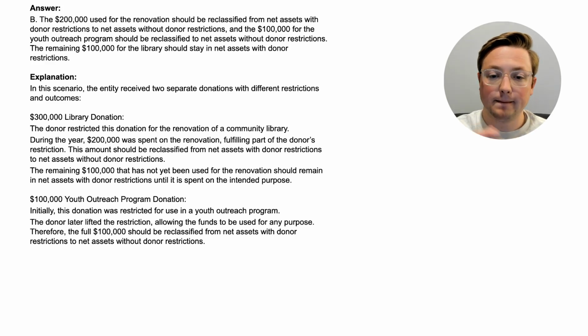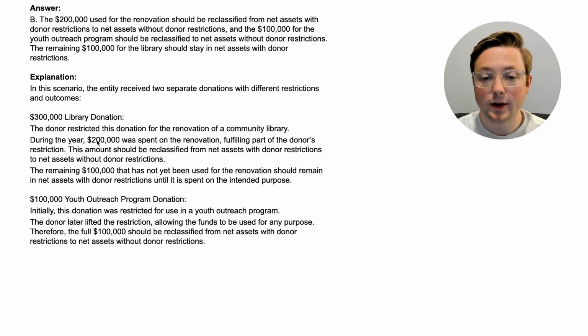So let's walk through this. They have 2 separate donations. The library donation of $300,000, it's restricted, and the $100,000 that is also restricted. During the year, $200,000 was spent on the renovation, fulfilling part of the donor's restriction. So part of the restriction was that it has to be used for the library. So they used $200,000 specifically for the library, so they can move or reclassify $200,000 of net assets with donor restrictions to net assets without donor restrictions because it's been used for that purpose. However, there's still $100,000 that is left, and they haven't met $100,000 of expenses for that. So that's going to stay in with donor restrictions.